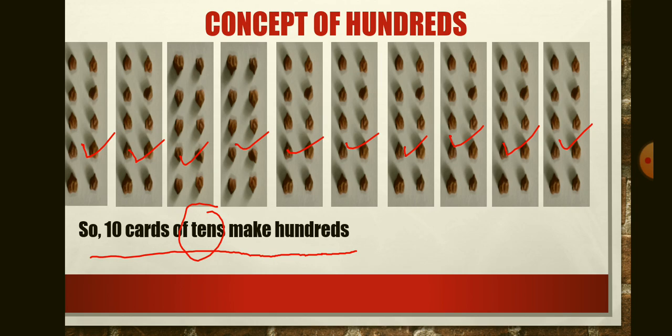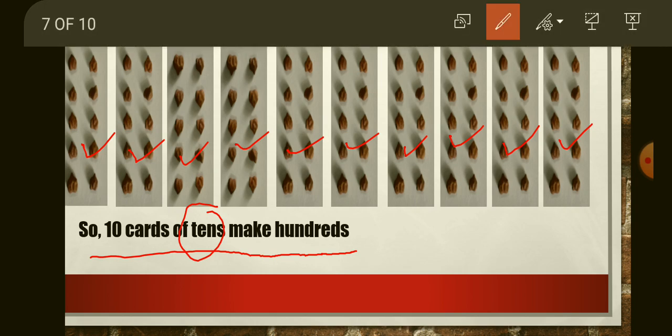So 10 grams make a card which we know as tens. Okay. So how many cards? 10 cards. So 10 cards of tens make 100. If you count all the grams here now, then you can observe 100 grams are here. So 10 cards of tens make hundreds. Okay.